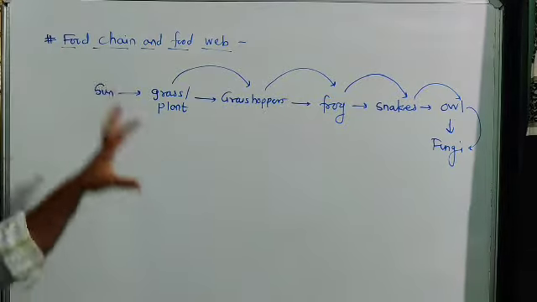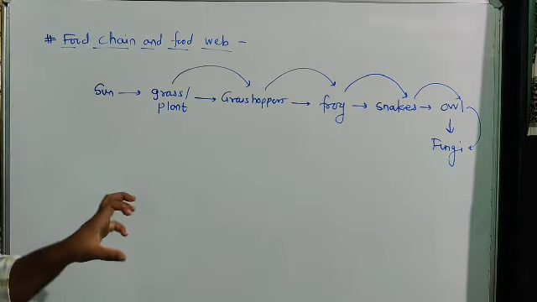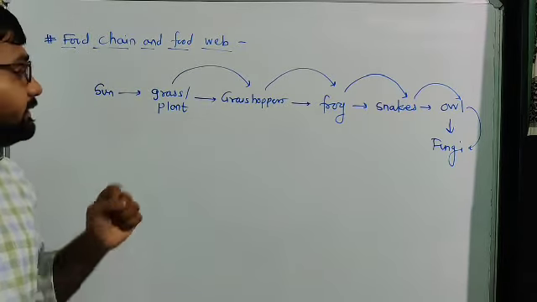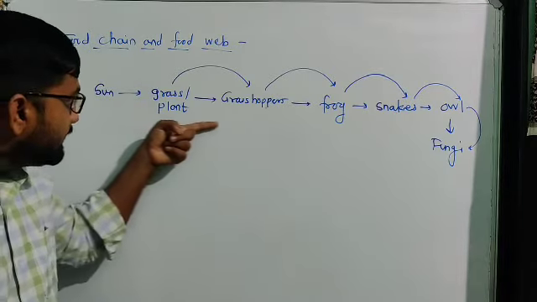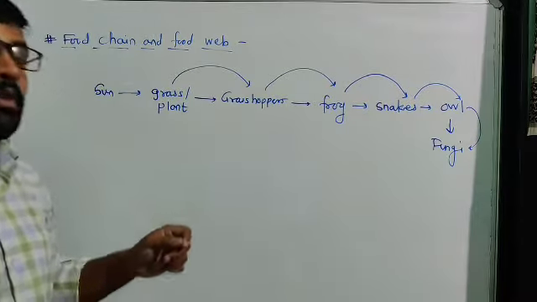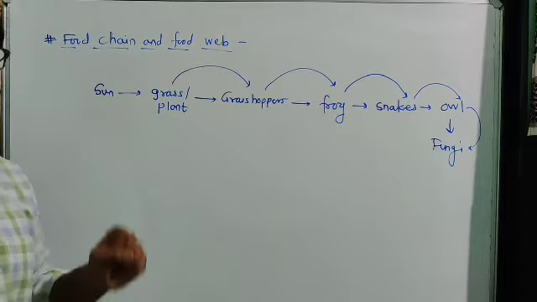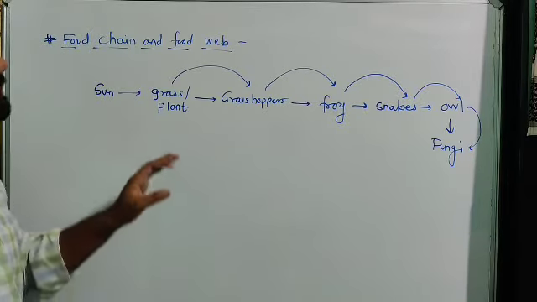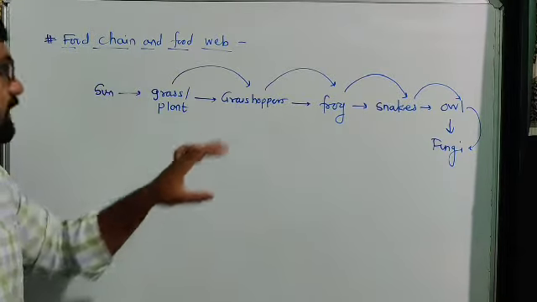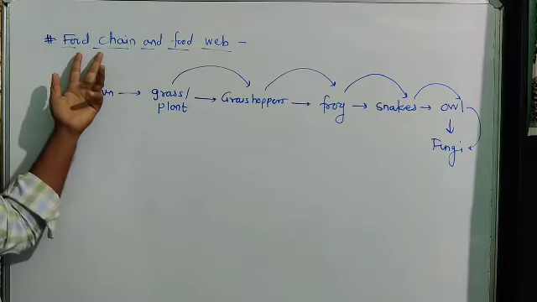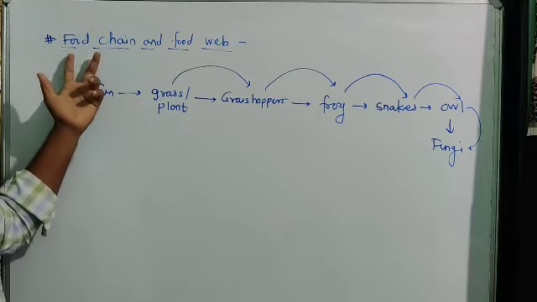So in this food chain topic we have to remember the interlinkages of living organisms to get their energy. That link, that chain, is simply called a food chain. The name given is food chain.